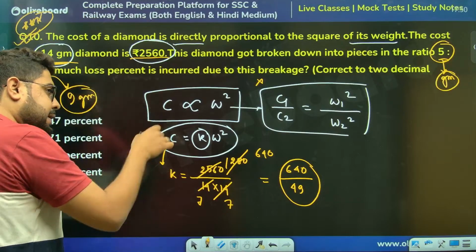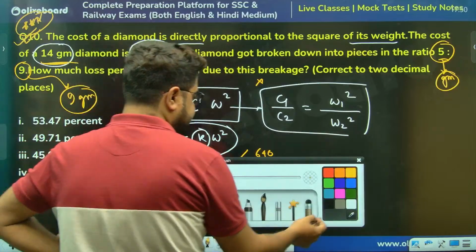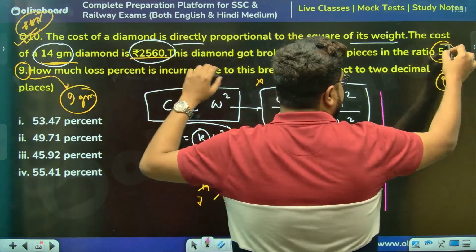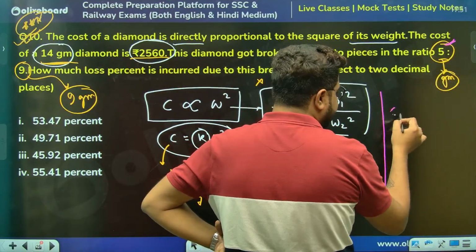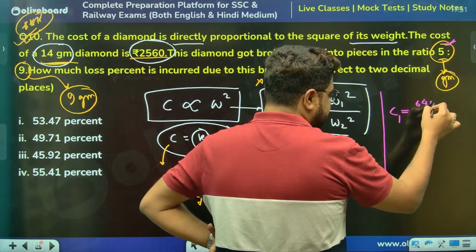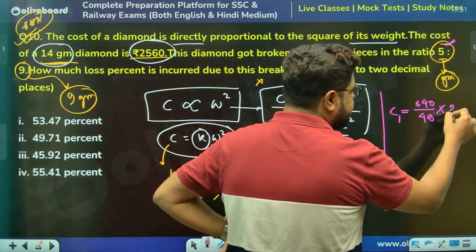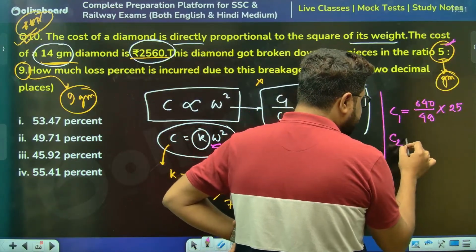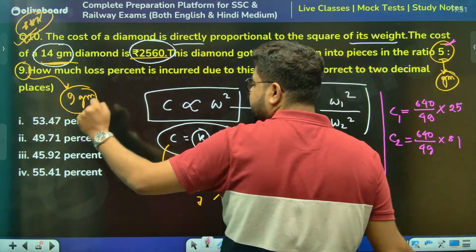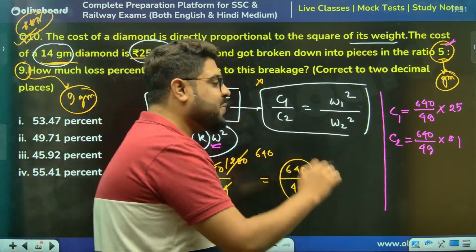Let's understand this, then we'll go into this method. It is a little complicated because there are two pieces. Now, for this 5 gram diamond, what will be the cost? The k value I know. Cost 1 is 640 by 49 into W square, W is 5 grams, so it is 25. And cost 2 is 640 by 49, the second piece, into 9 square, which is 81.